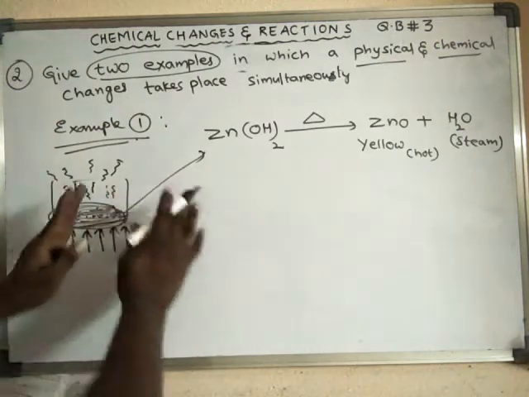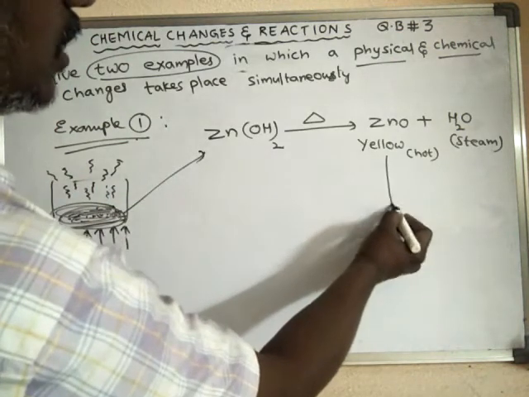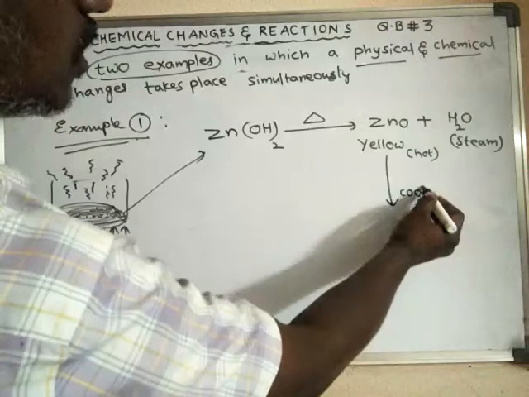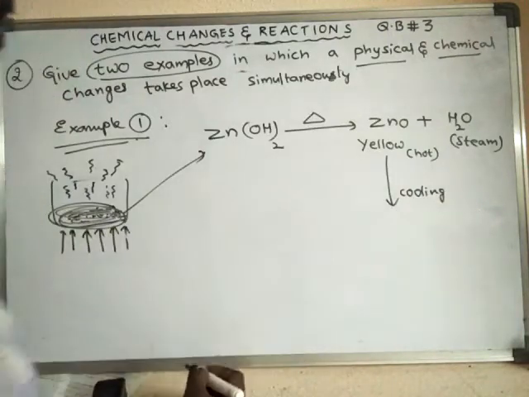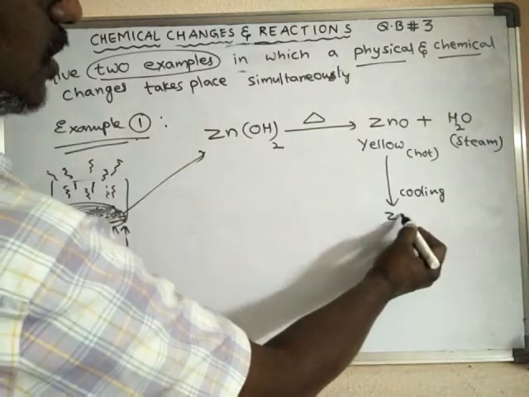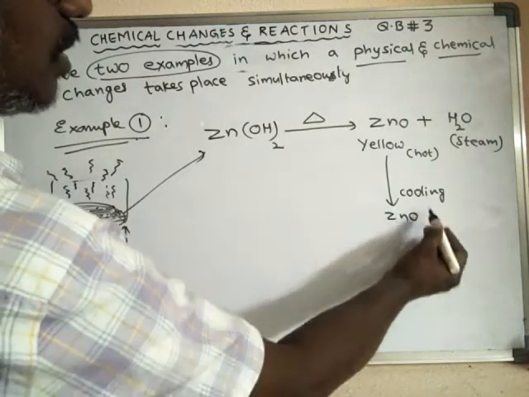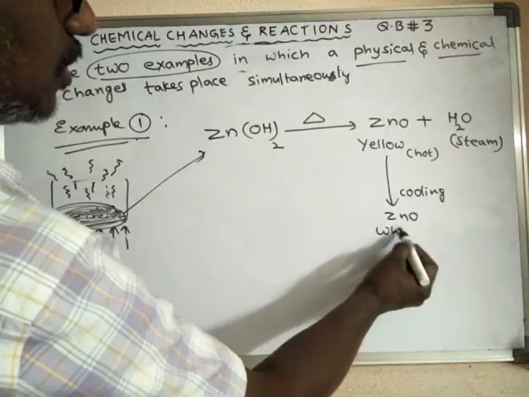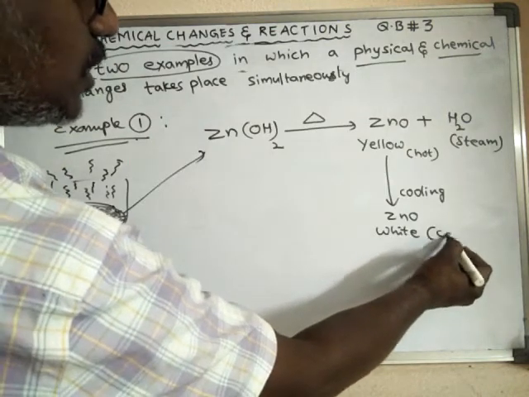If you keep it aside for some time, slowly cooling takes place. Now what happens during this process? The zinc oxide will convert into white color because the conditions are cool.